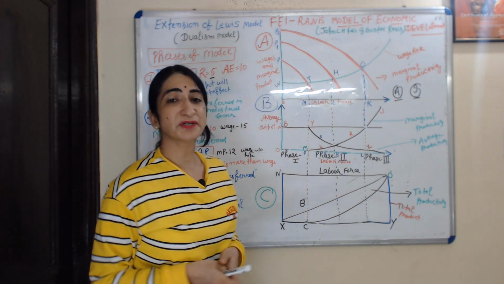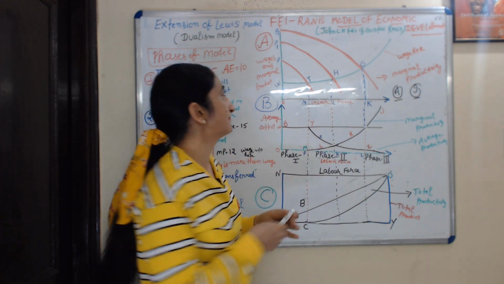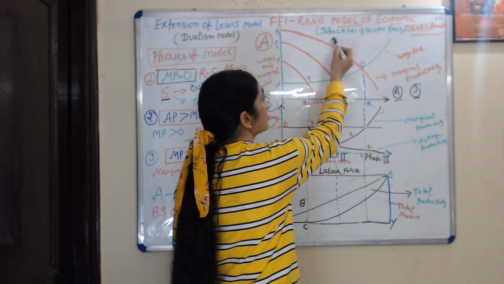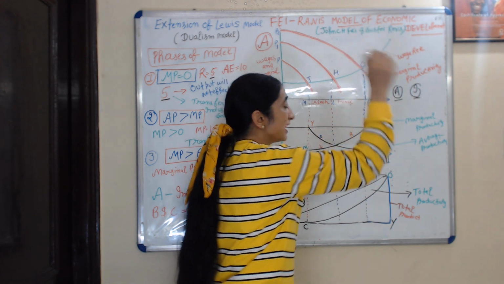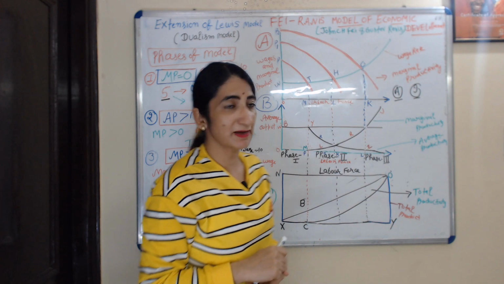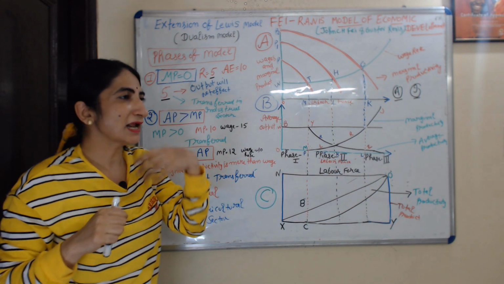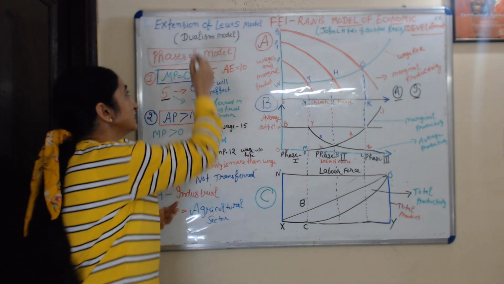Today we are going to learn about Fei and Ranis' model of economic development. This model is given by John C.H. Fei and Gustav Ranis. That's why it's called Fei and Ranis' model of economic development. This model is an extension of the Lewis model. This model is also known by the name of dualism model.